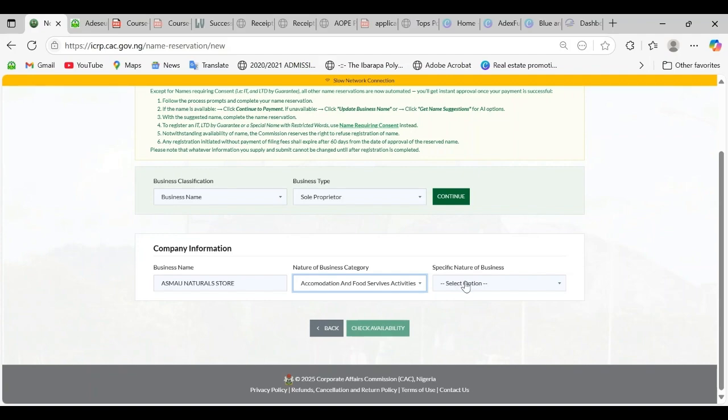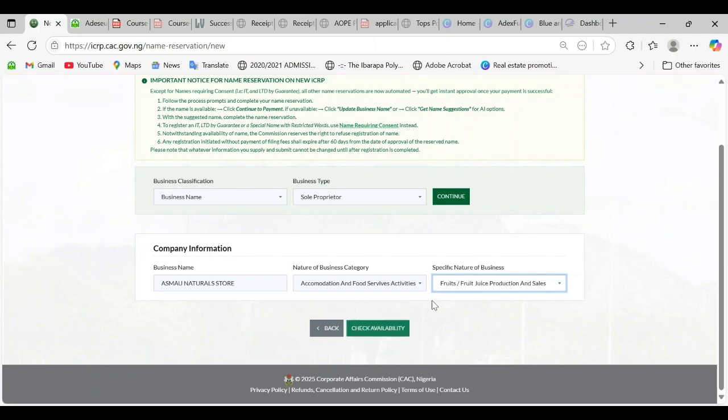So now the next thing is specific nature of business. What kind of business are you actually registering? You click on select option, and you see a pop-up menu of options. So I'm going to click on fruit juice production and sale. So I have my business name, my business category, and my nature of business.